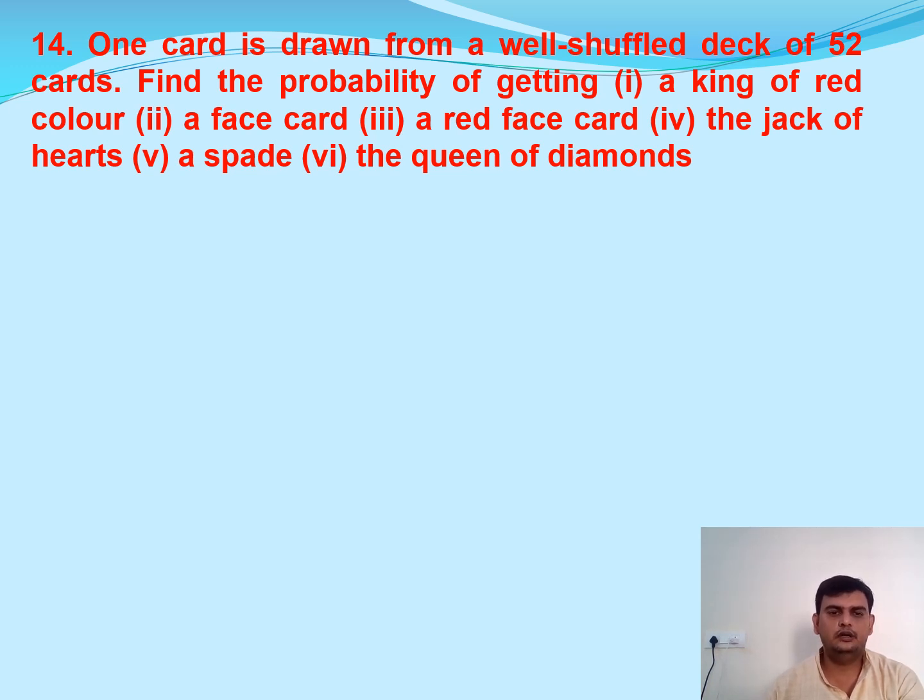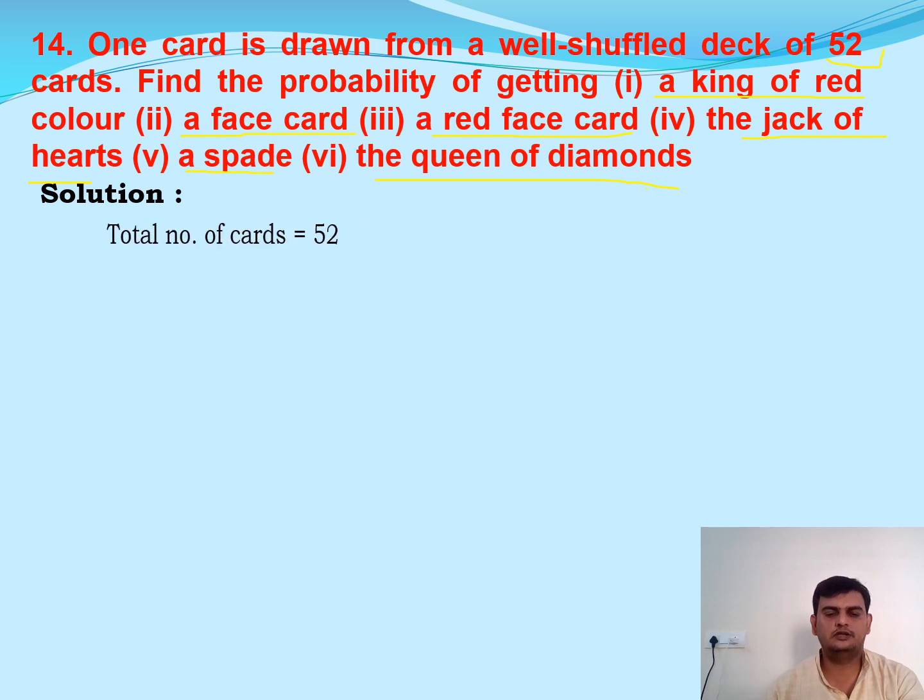As we know, in a deck of cards, we have a total of 52 cards. That is very clear for us. In that, getting a king of red, a face card, a red face card, the jack of hearts, the queen of diamonds. How to solve it? See that.